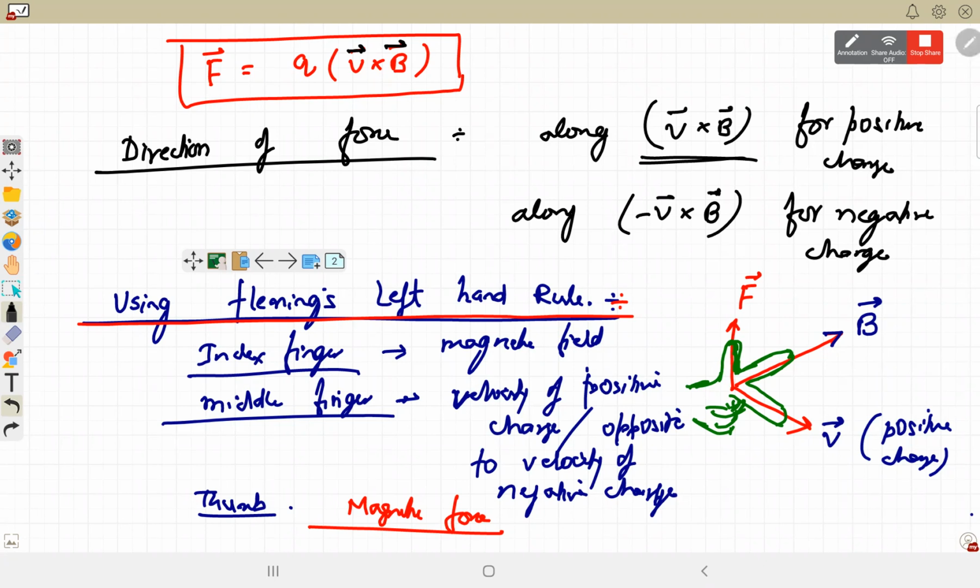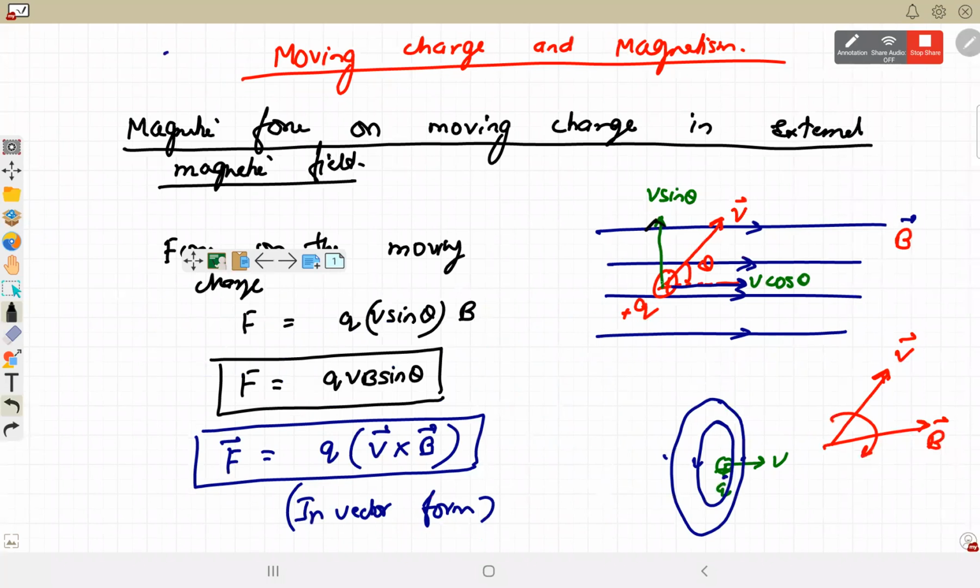Okay, so let's try in this previous one. Here, if the velocity is at a certain angle, then it has to be the perpendicular component of velocity. Obviously, here all the three fingers are perpendicular to each other. So in this previous diagram, you cannot put it in the direction of V. You have to place it in the direction of V sine theta. Start with the index finger. Index finger put towards right, the direction of magnetic field. Rotate your middle finger up.